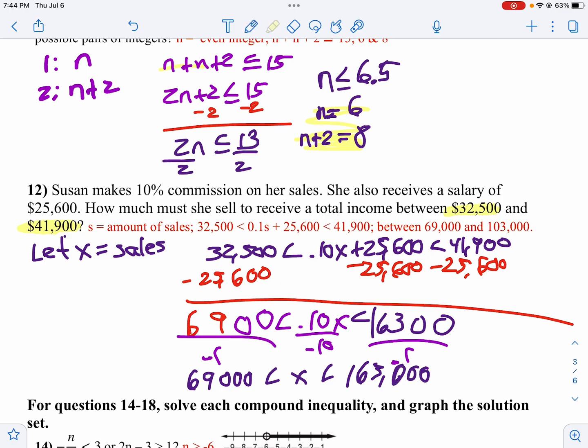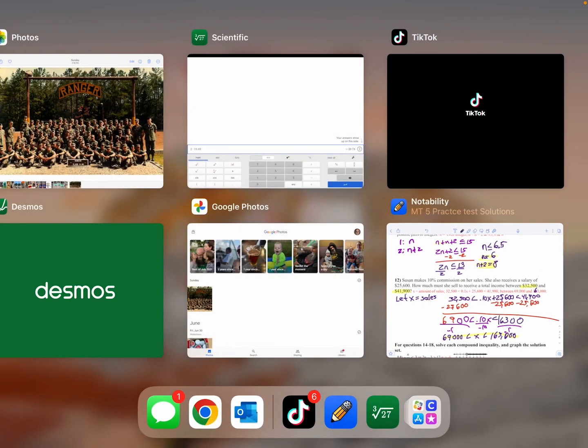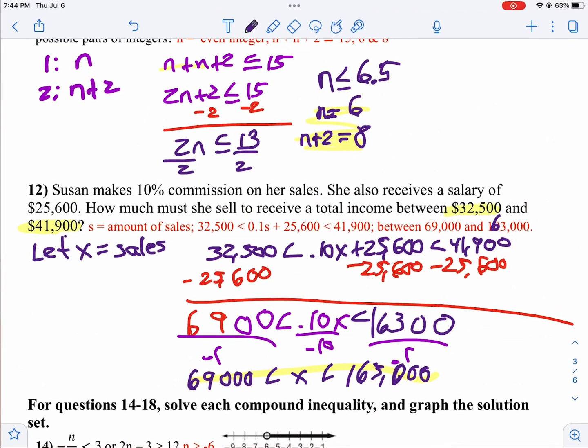And that is the correct answer. So on the typed solution, that should be 163,000, not 103,000. Sorry about that. Whoa, I don't want TikTok. Get out of there.